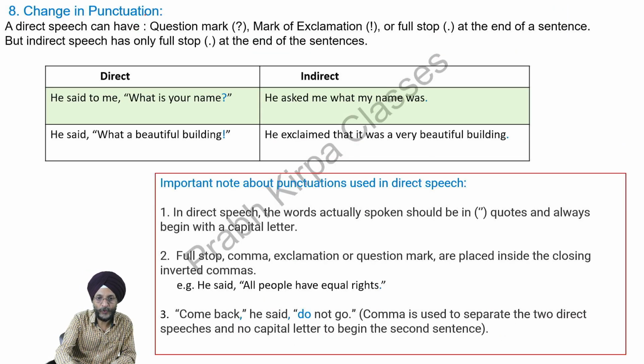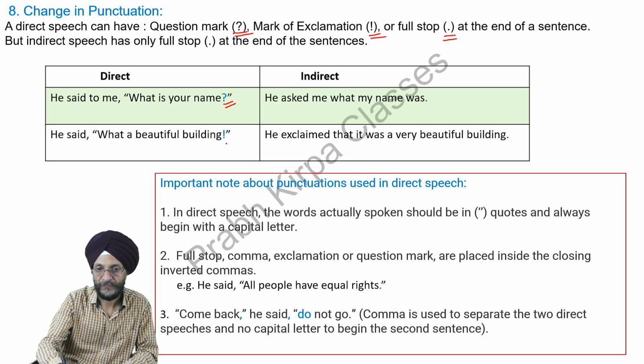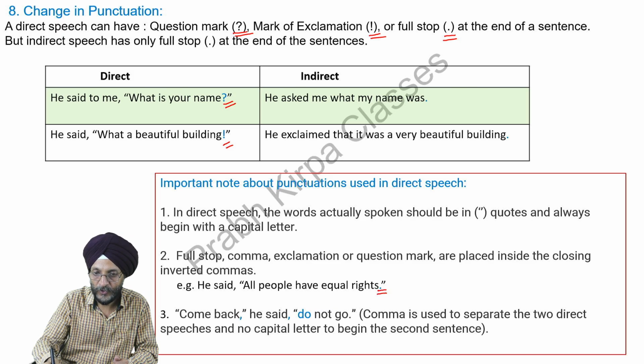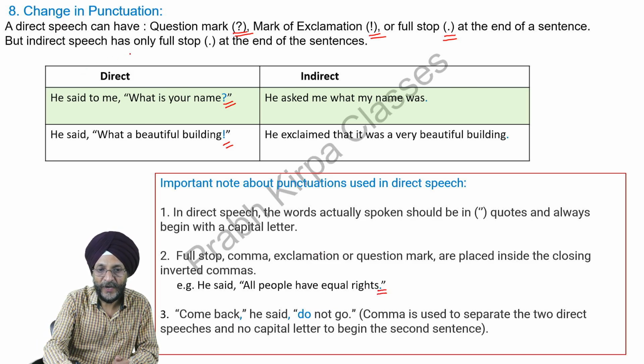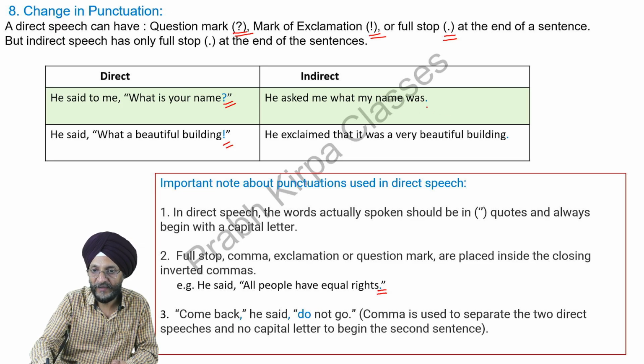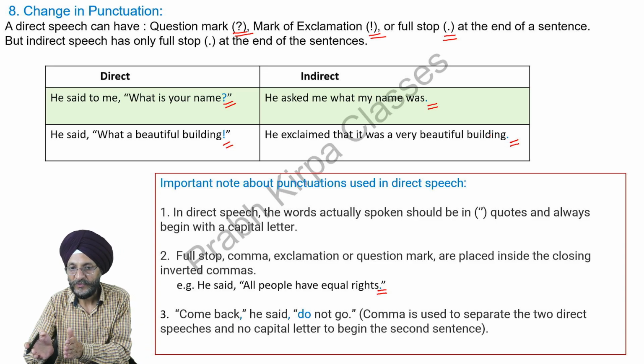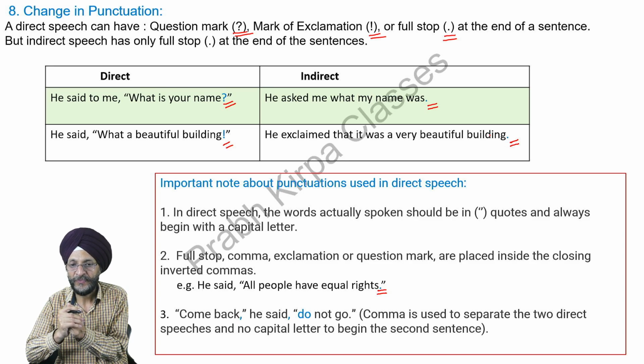Now we come to the punctuation. What is punctuation? Question mark, exclamation mark, or full stop, which are used at the end of the sentence. A direct speech can have a question mark, or an exclamation, or a full stop. But in indirect speech, we have only a full stop. There is no question mark or exclamation sign in indirect speech. There is only a full stop at the end of the sentence.